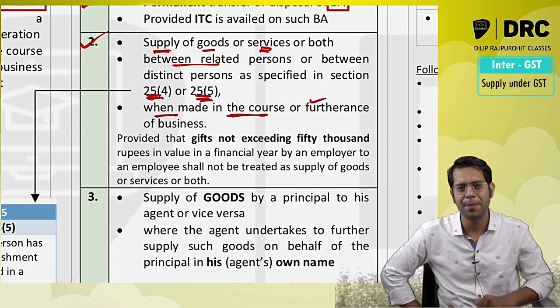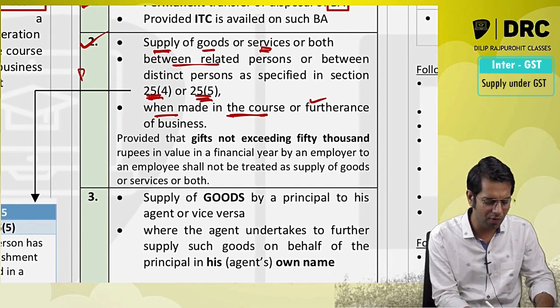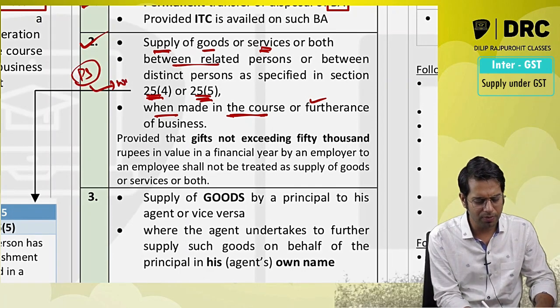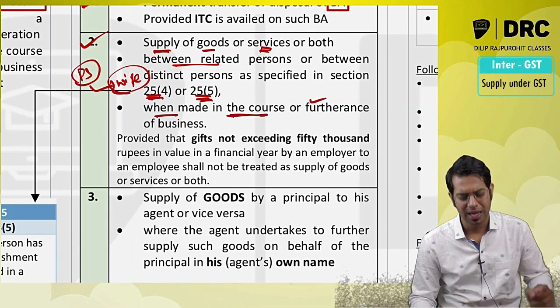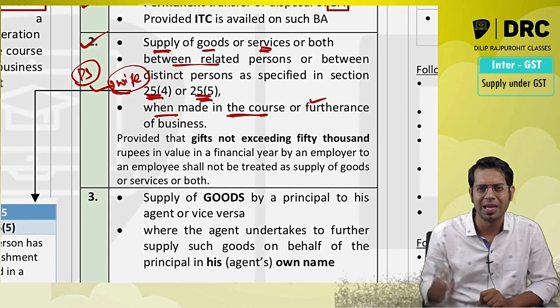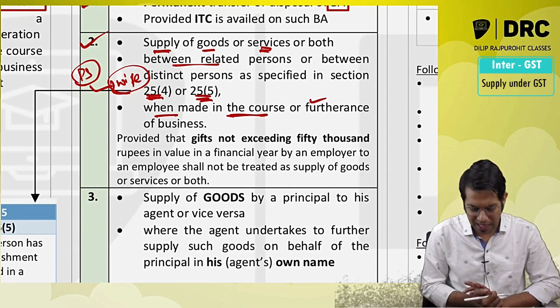Meaning, say for example, I am having a company in the name of Priya Sarees. My wife comes to Priya Sarees and takes a sari. Now she does not pay any consideration to me. Is it a supply? Answer is yes. Lawmaker says it is a supply.